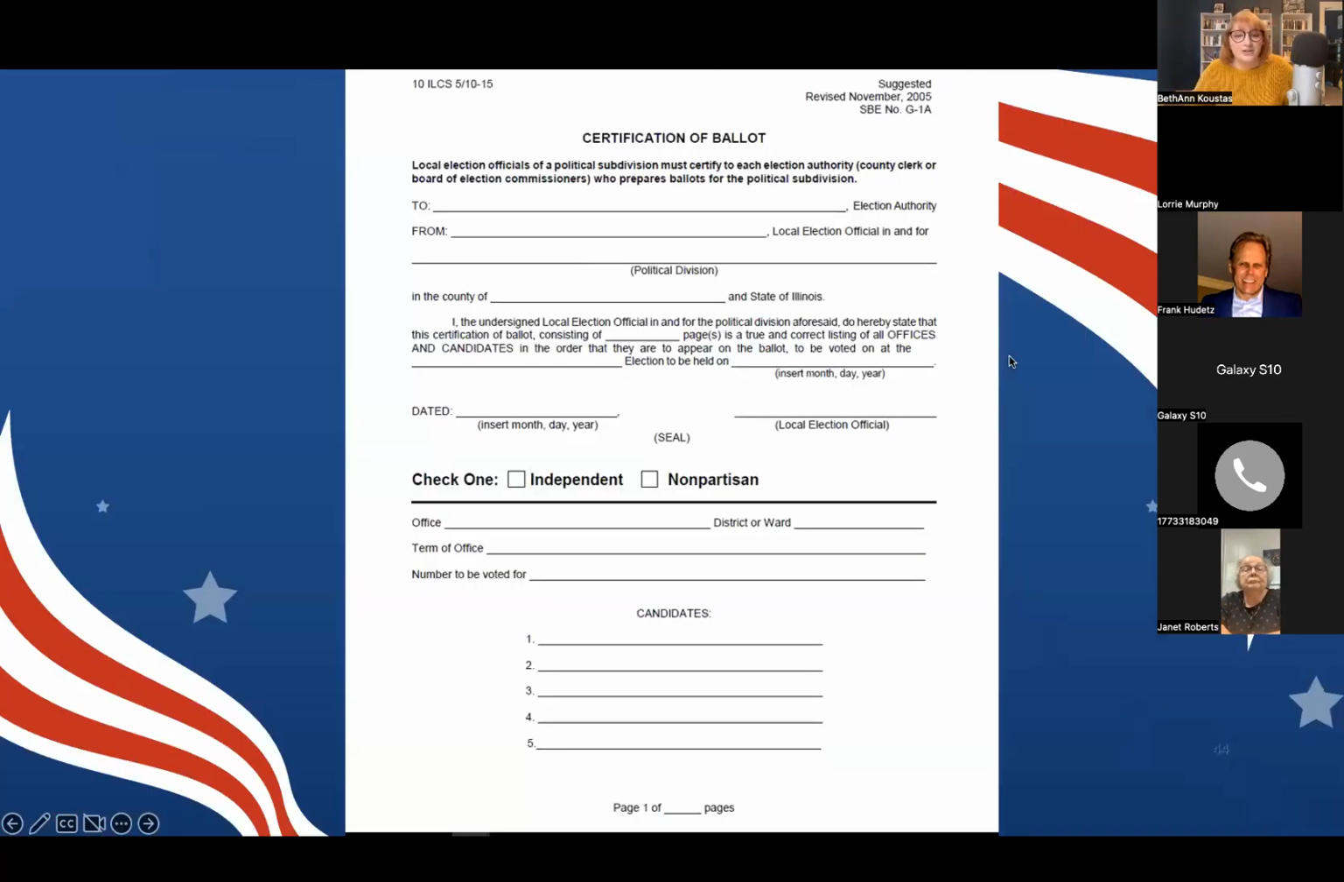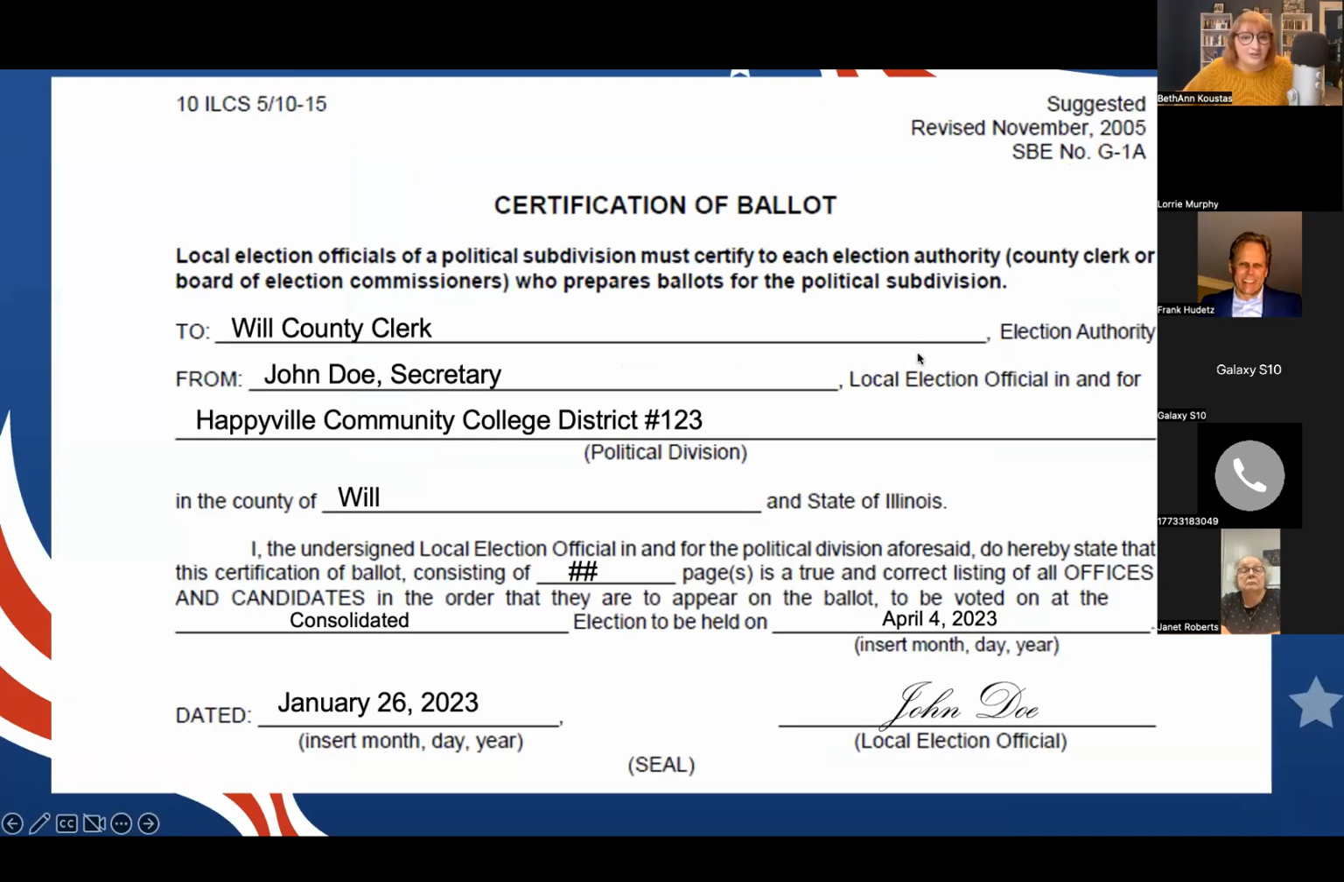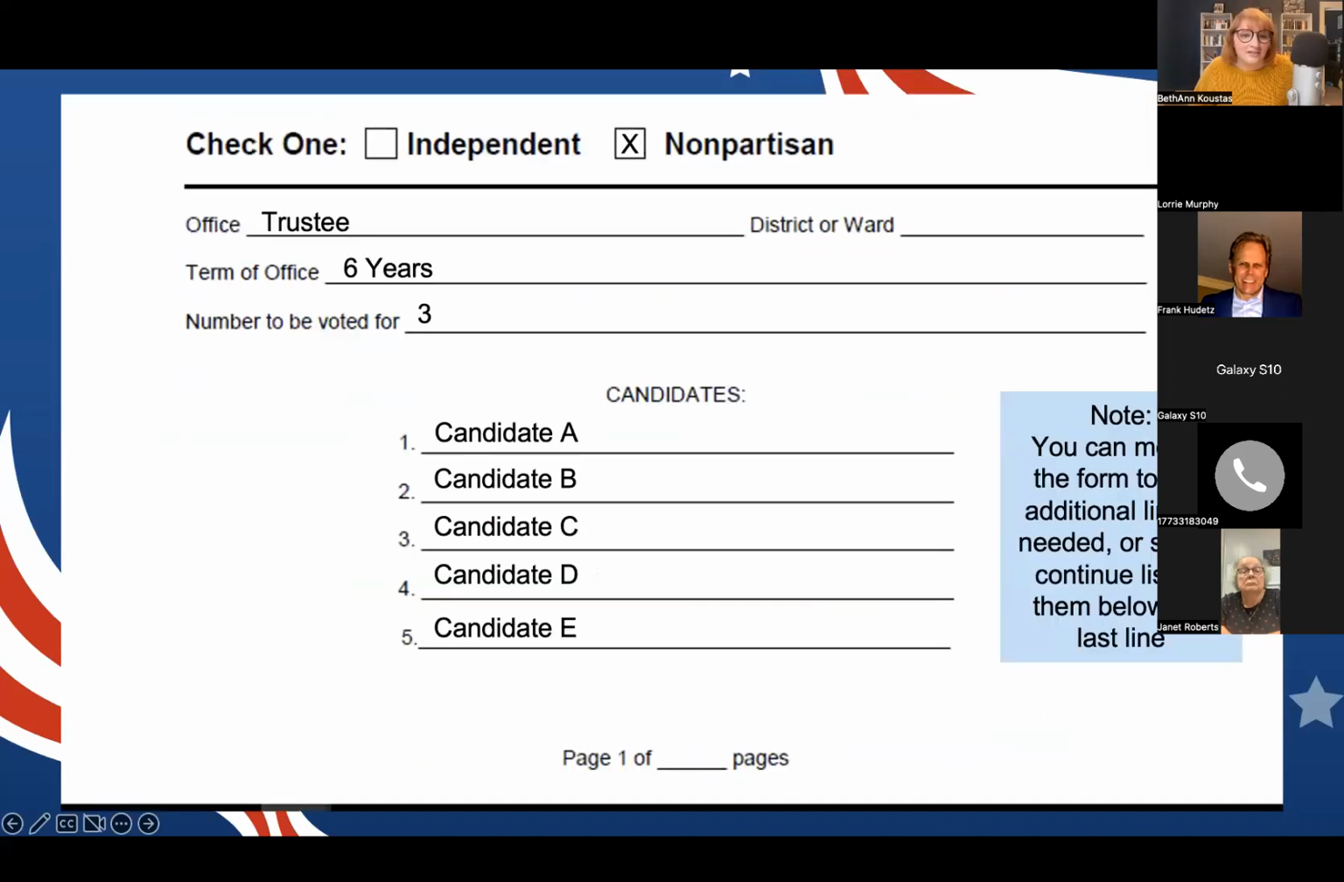So this is what our suggested form looks like for the certification of ballot. This is how you would fill it out. Of course, I'm sure you all live in Happyville. And as you see here, you just list which candidates, their terms in office, what office they're running for, whether it's nonpartisan, independent, and you can modify the form to add additional lines if needed.